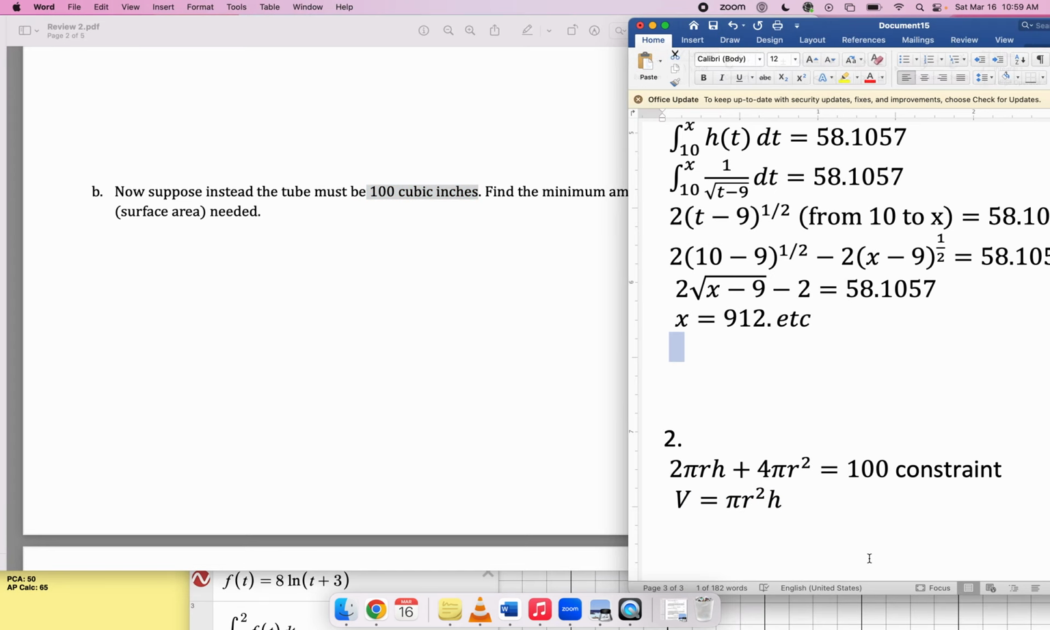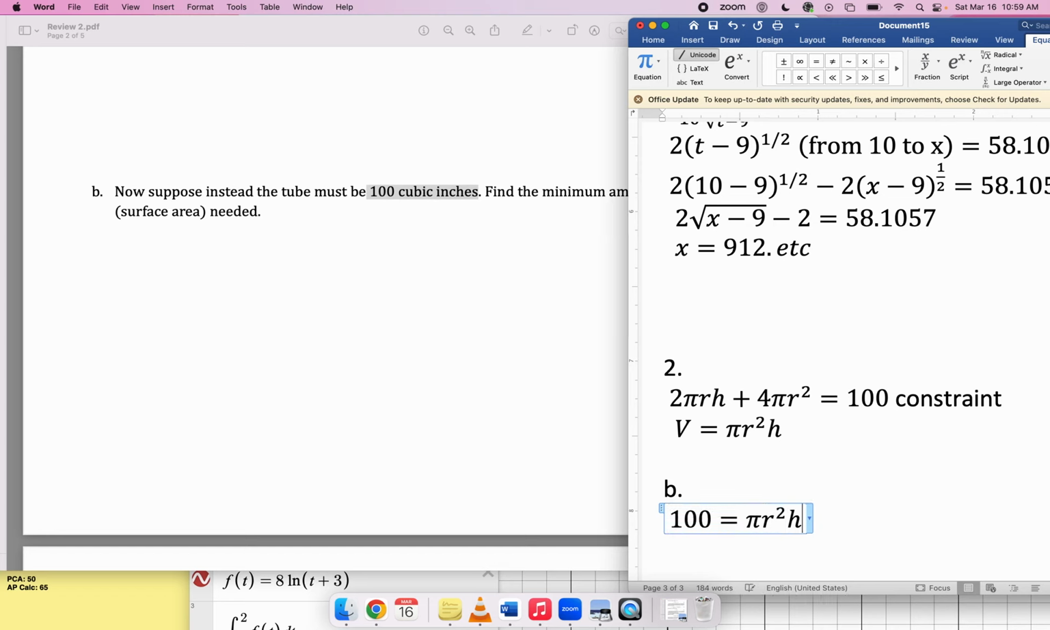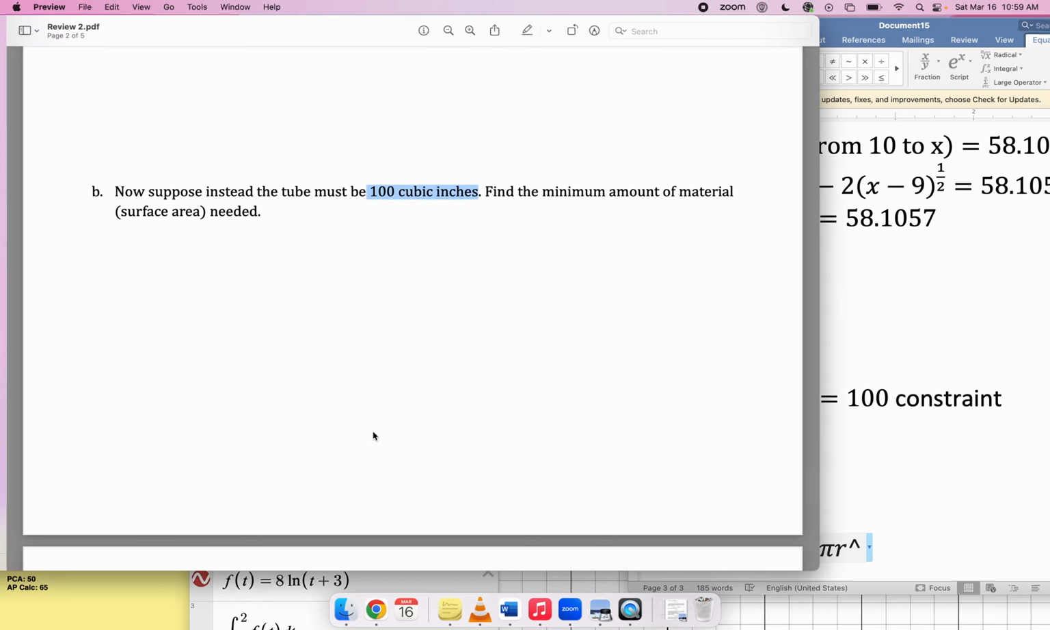So in part B, what you're going to do is say 100 has to be equal to pi r squared h, right? It's the volume that needs to be that. And it's the surface area that's your objective function. So the 2 pi r h plus the 4 pi r squared.